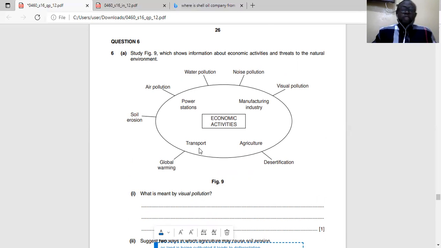How does transport affect use of water? I think the use of trucks. Basically, what comes to my mind now is that perhaps there is a spillage.